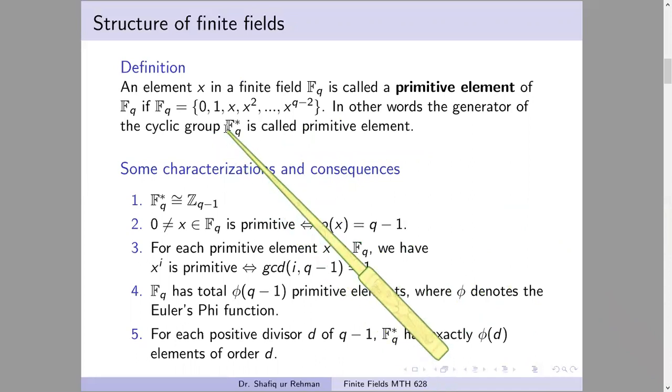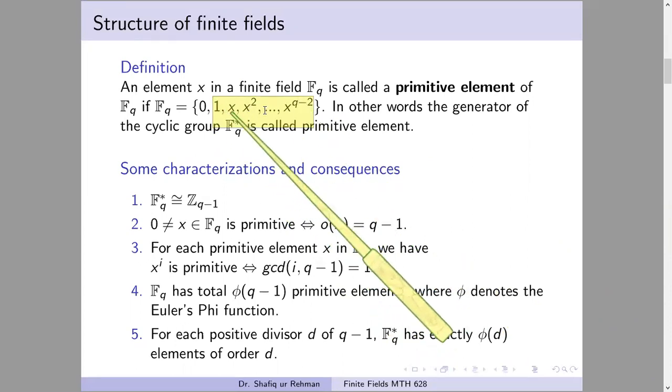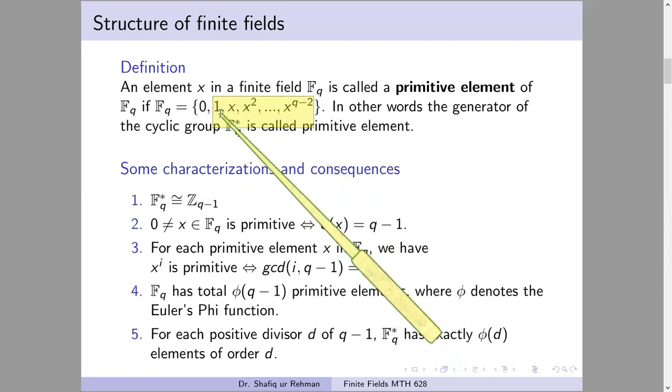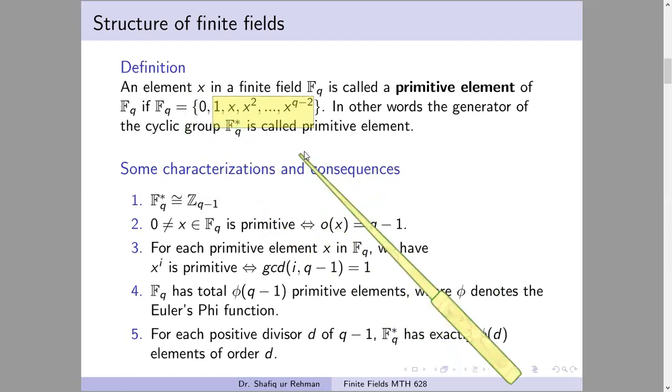In other words, an element x in a finite field Fq is a primitive element of Fq if Fq can be written as 0, 1, x, x square, until so on x power q minus 1. That means all the non-zero elements can be written as a power of x, and that element x will be a generator of this cyclic group of non-zero elements, and it is named as primitive element in this field. Of course, this generator is not unique. That means the primitive element will not be unique.